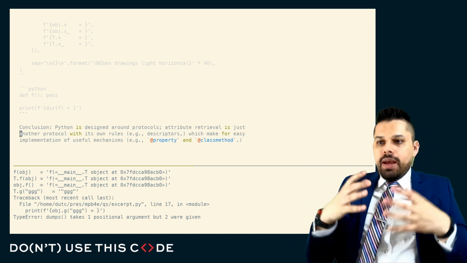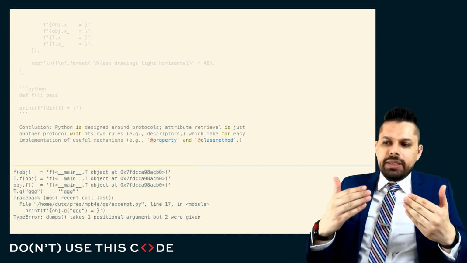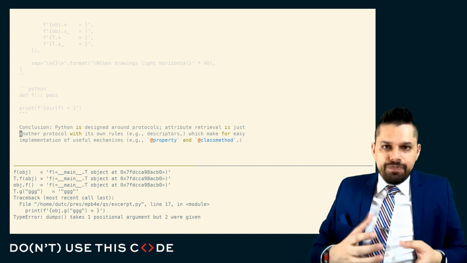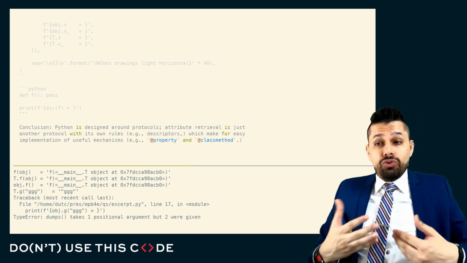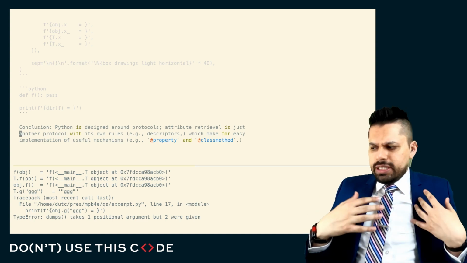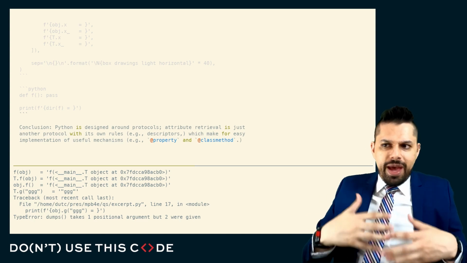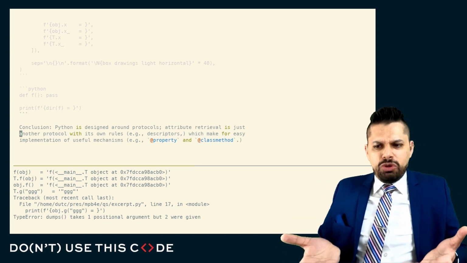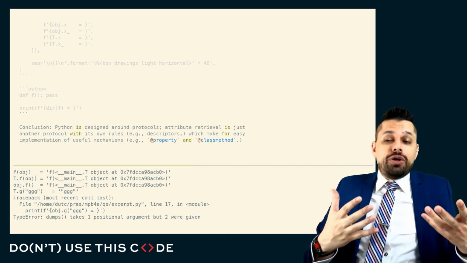Here's our conclusion. Python is designed around protocols, and the code that we write with Python is basically designed around how do we implement those protocols to implement this vocabulary. Attribute retrieval is a protocol like any other. It just has its own rules and its own hook points. Python's implementation of these protocols is not meant to be mathematically concise, mathematically comprehensive, mathematically elegant. It's basically, here's a flowchart, and at what points of the flowchart would it be useful for me to hook something in to get some effective behavior out of this?